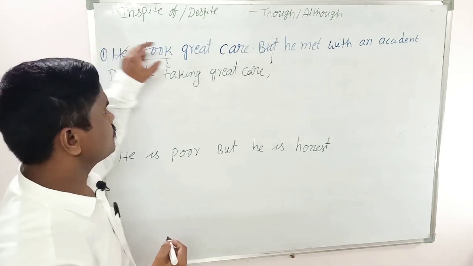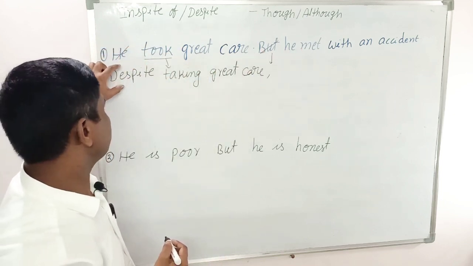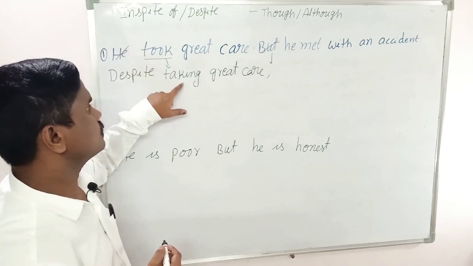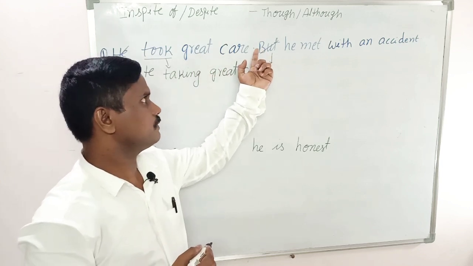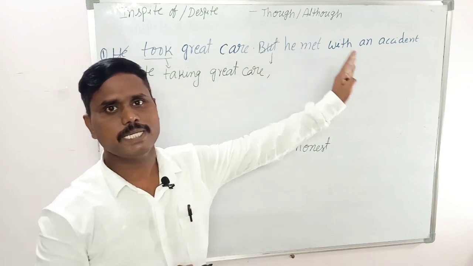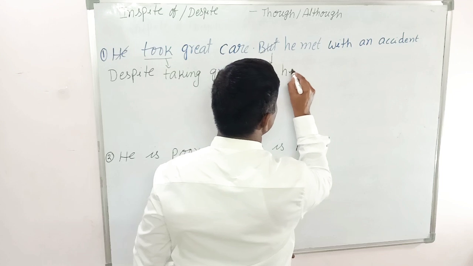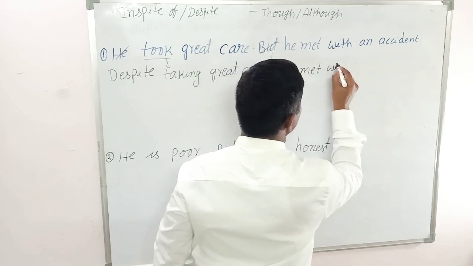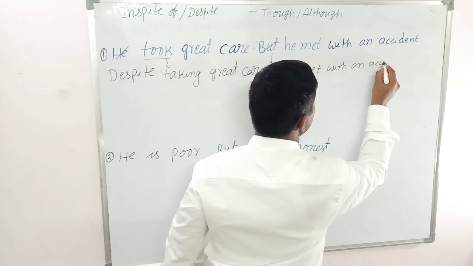Here, if two subjects are the same, cancel the first subject. In the subject place, write despite. The verb, change it into verb one ing form. In the place of the full stop or comma or conjunction, write a comma. The remaining main clause, you write the remaining words as it is. That is, he met with an accident.